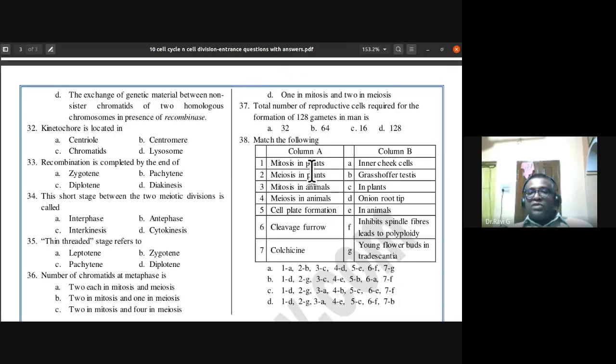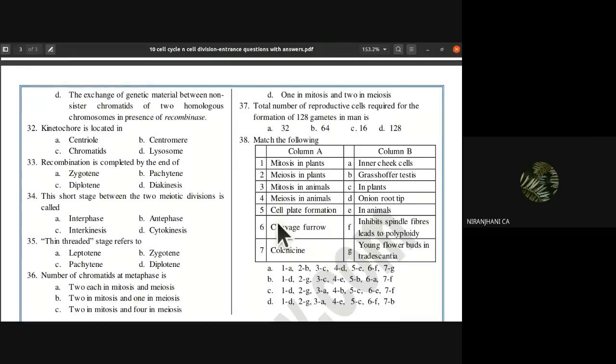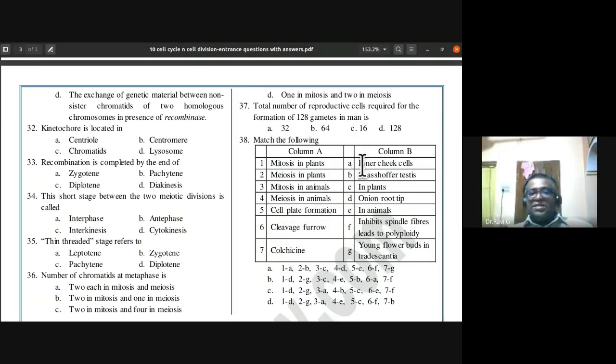So mitosis in plants is D, and the second one is G. Third one, mitosis in animals. You have to exhibit mitosis in animals using inner cheek cells. So mitosis in animals is A. Then meiosis in animals, testis of grasshopper.